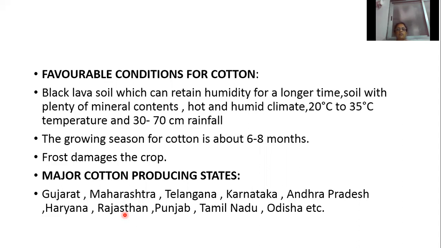Which are the major cotton producing states? Gujarat, Maharashtra, Telangana, Karnataka, Andhra Pradesh, Haryana, Rajasthan, Punjab, Tamil Nadu, Odisha, etc. So which are the major cotton producing states? Gujarat. Gujarat ranks first in the production of cotton. Maharashtra, Telangana, Karnataka, Andhra Pradesh, Haryana, Rajasthan, Punjab, Tamil Nadu, and Odisha.